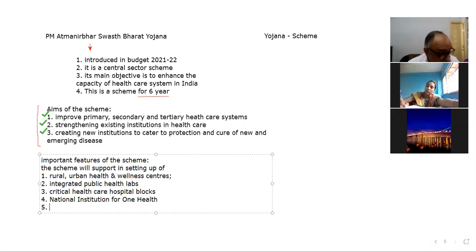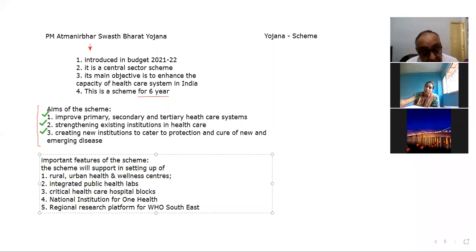And the next thing is a regional research platform for WHO, Southeast Asia.